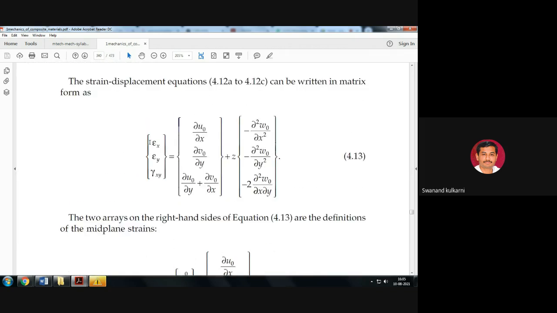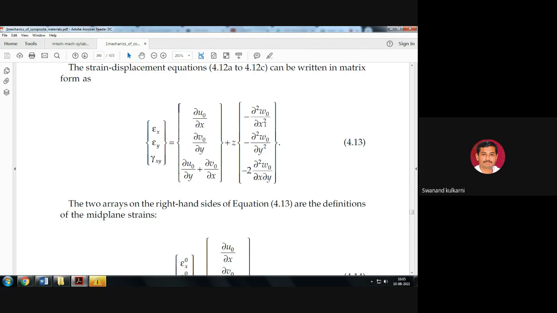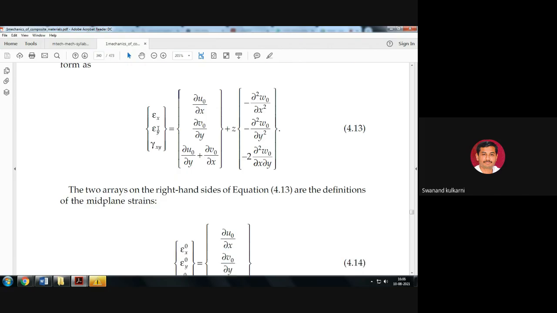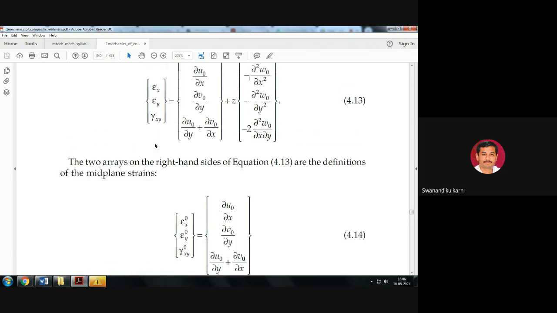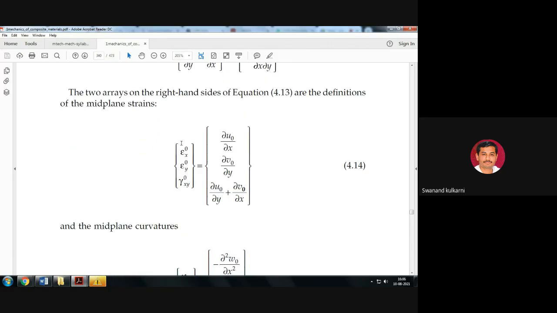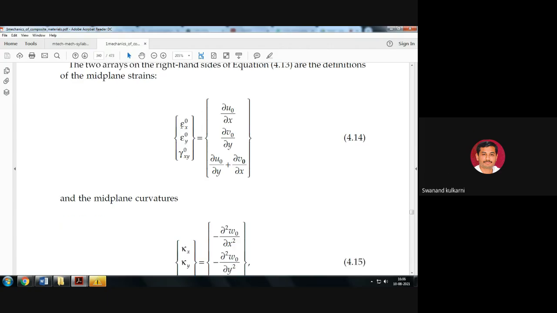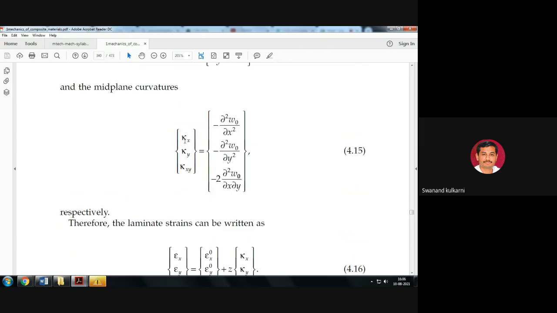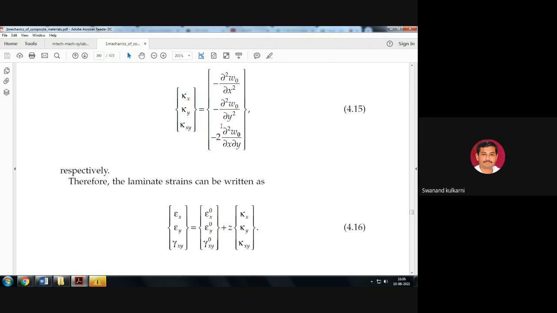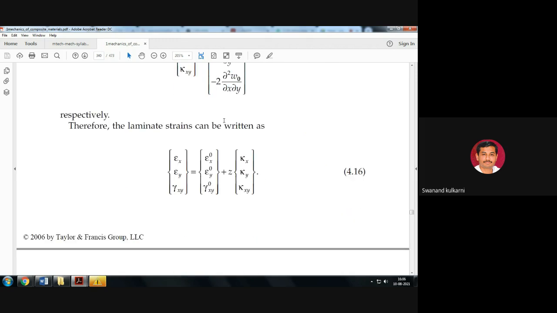This is again in the form of epsilon is equal to epsilon zero plus z k. Is it okay? Like this, this particular equation is represented in terms of strains along the x-axis, along the y-axis, and along the shear axis. Is it okay? So this is at the central location, and this is again the curvature: curvature at x, curvature at y, and curvature at xy. Like this, it has been used here.